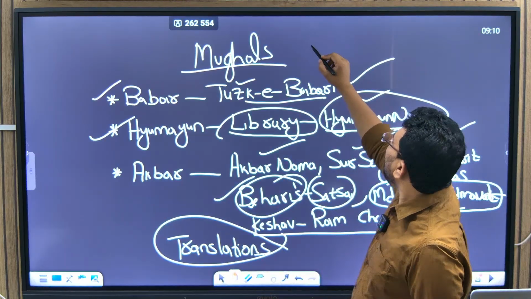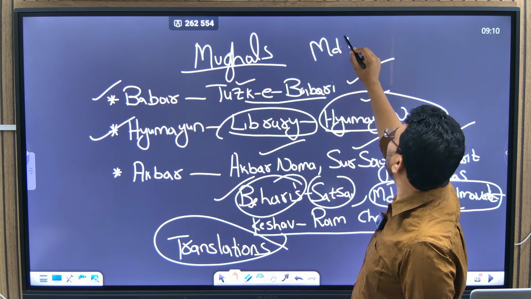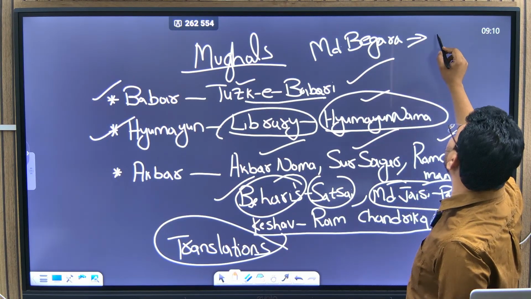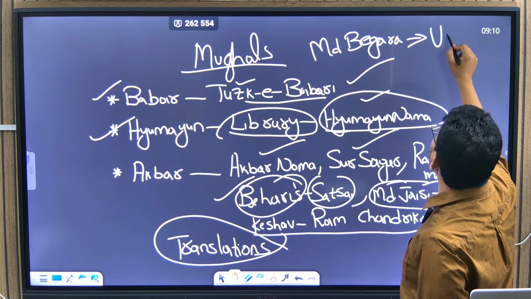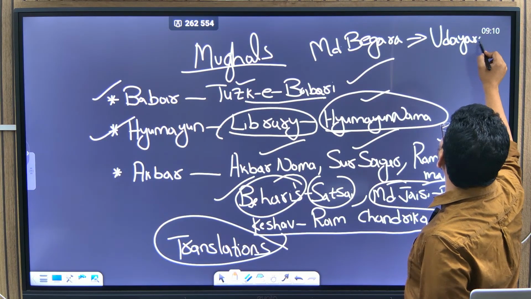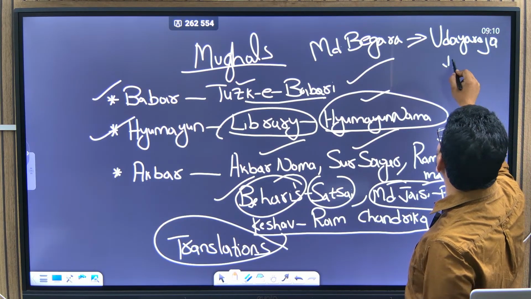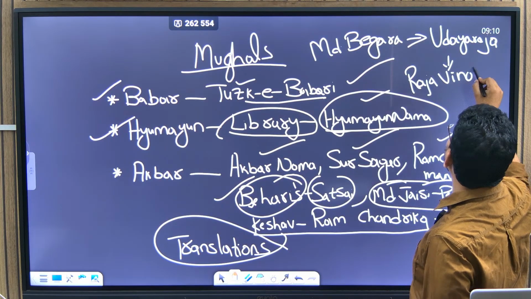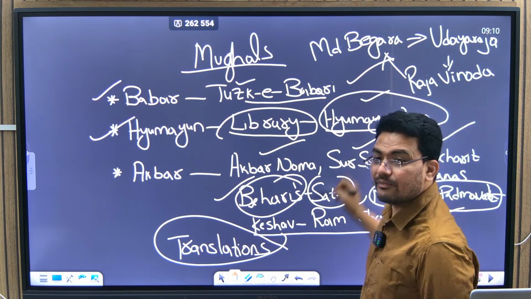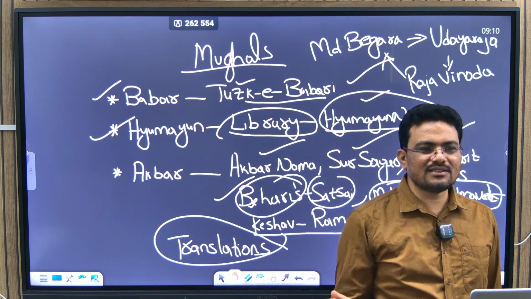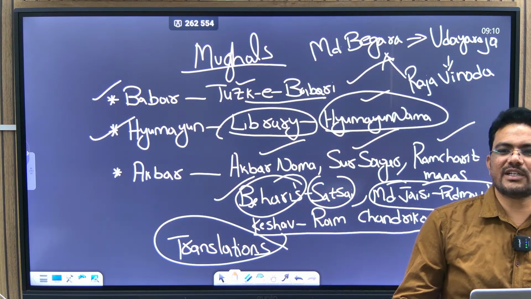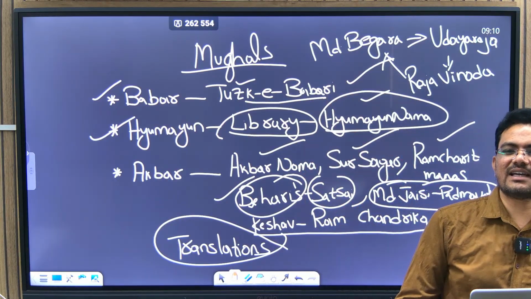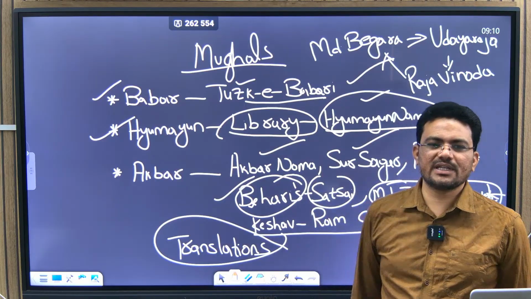In Muhammad Begara's court there is an important writer, Uday Raja, who wrote the book Raja Vinoda on Muhammad Begara. Vinoda literally means entertainment. All the life of Muhammad Begara, enjoying his life, is compiled in this book. This book is asked in UPSC actually.